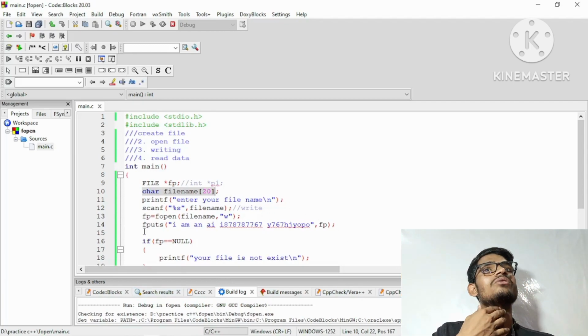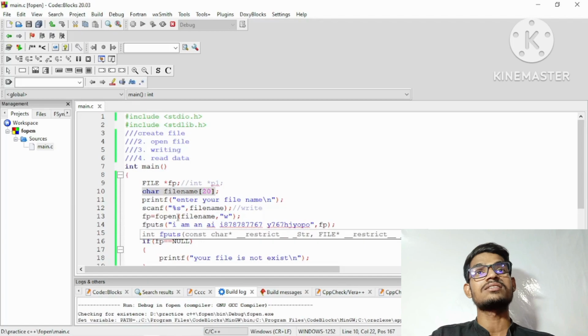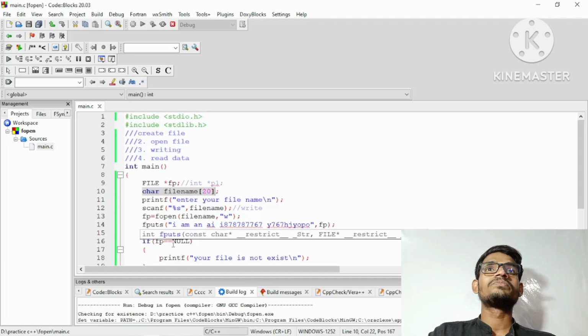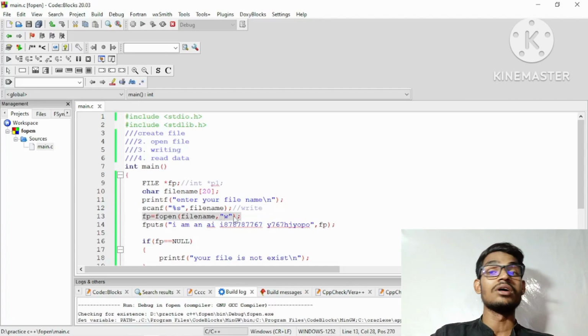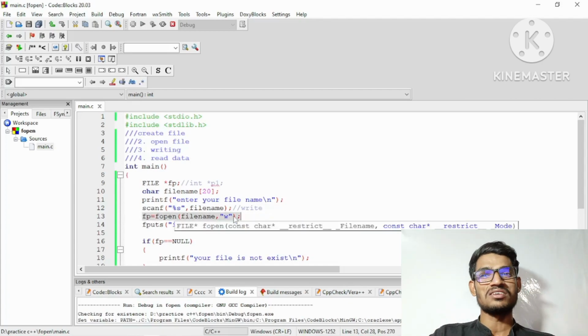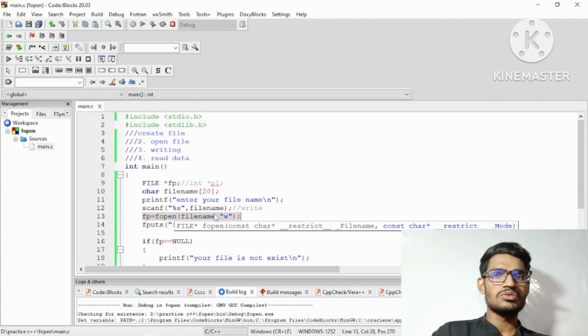And then we are going to write something, inserting something into our file with the help of the fputs function. fputs is a predefined function inside this header file. This is also one syntax for creating the file. We created it in write mode, but we can also use w plus, r plus, and so on. There are mainly 3 types of modes, but you can also use different modes.